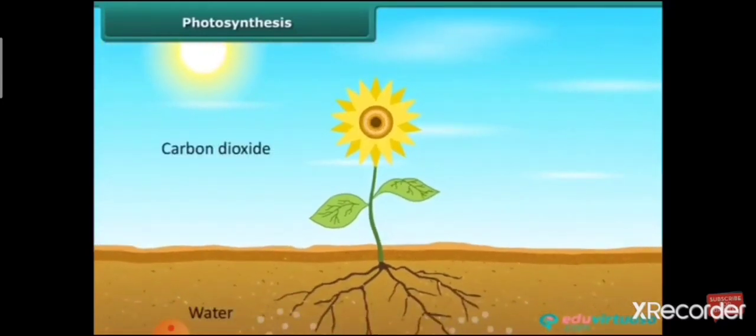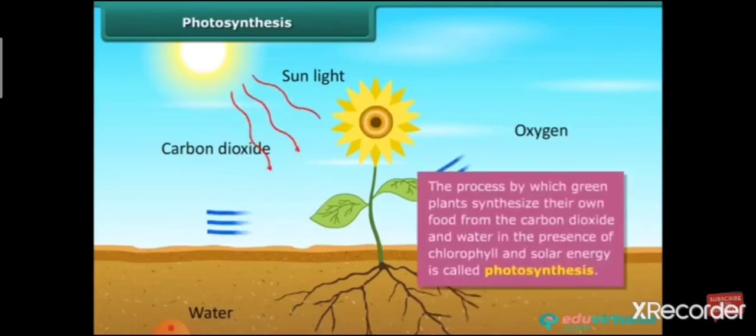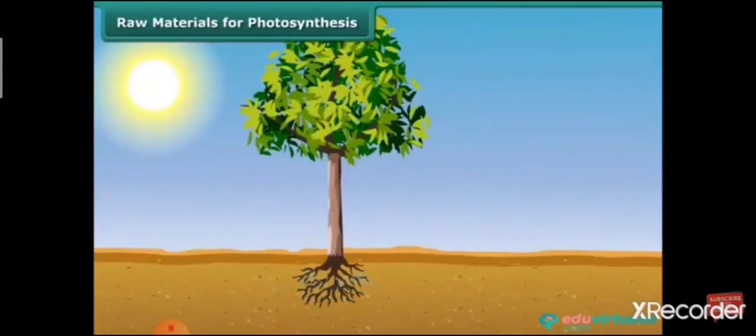As we know, green plants synthesize their own food. But do you know how they prepare their own food? Green plants make their own food by the process of photosynthesis. Photosynthesis is a process by which green plants synthesize their own food from carbon dioxide and water in the presence of chlorophyll and sunlight. Chlorophyll is a green pigment which gives color to the plant.